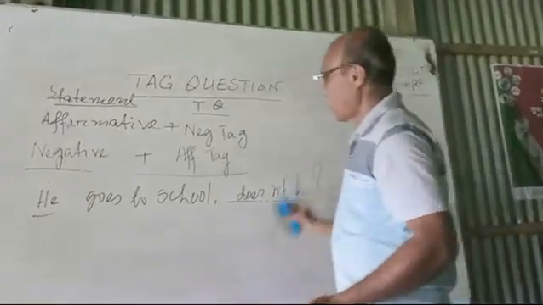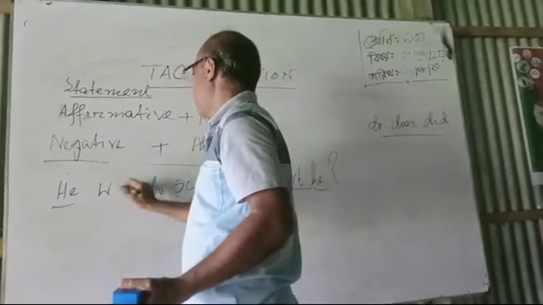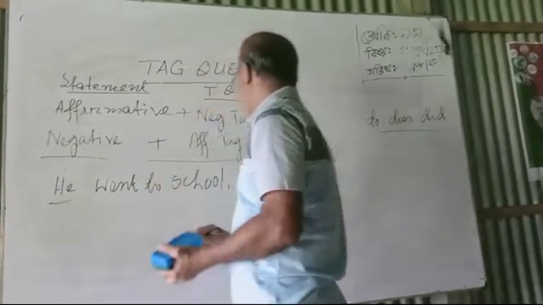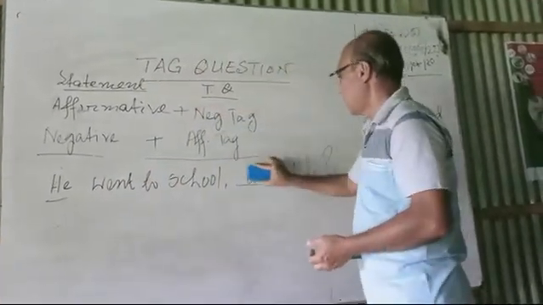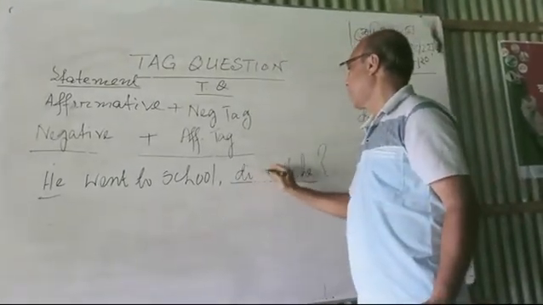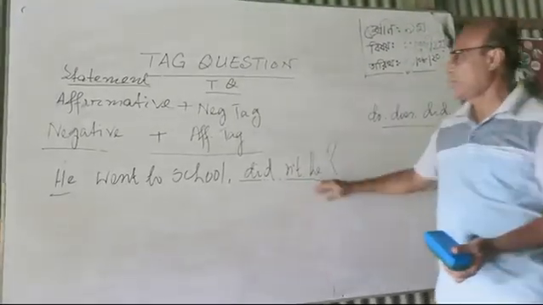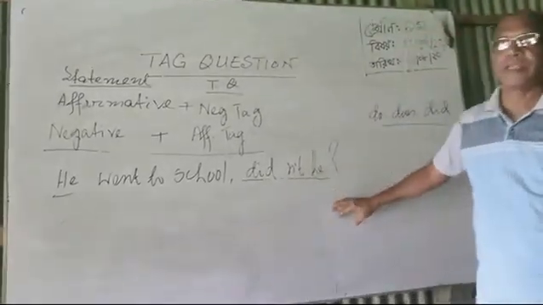If it is from past tense, he went to school. He went to school. What will be the answer? The answer will be, in case of past indefinite tense, there will be a did auxiliary verb. Didn't he. The answer will be like this.